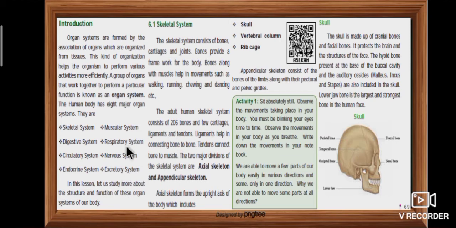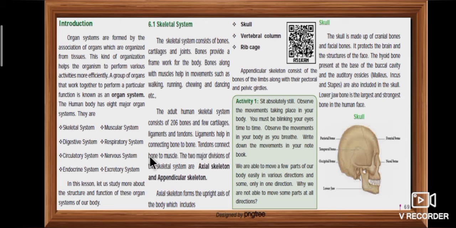On this page, they also explain about the skeletal system. The skeletal system consists of bones, cartilages and joints. The adult human skeletal system consists of 206 bones and a few cartilages, ligaments and tendons. Ligaments help in connecting bone to bone.